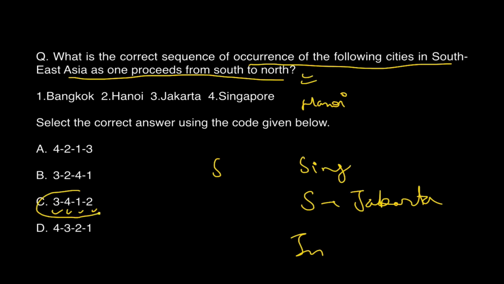So I think the answer is C, but people may confuse between Bangkok and Hanoi, but not in anything else. So obviously the answer automatically becomes C because 3 comes after 4. Can you see only 3 after 4 in this option? Obviously you know that 2 cannot come first, so 3 has to come after 4, so the answer is C. Even if you know a partial answer, you will get the complete answer just by the elimination method.